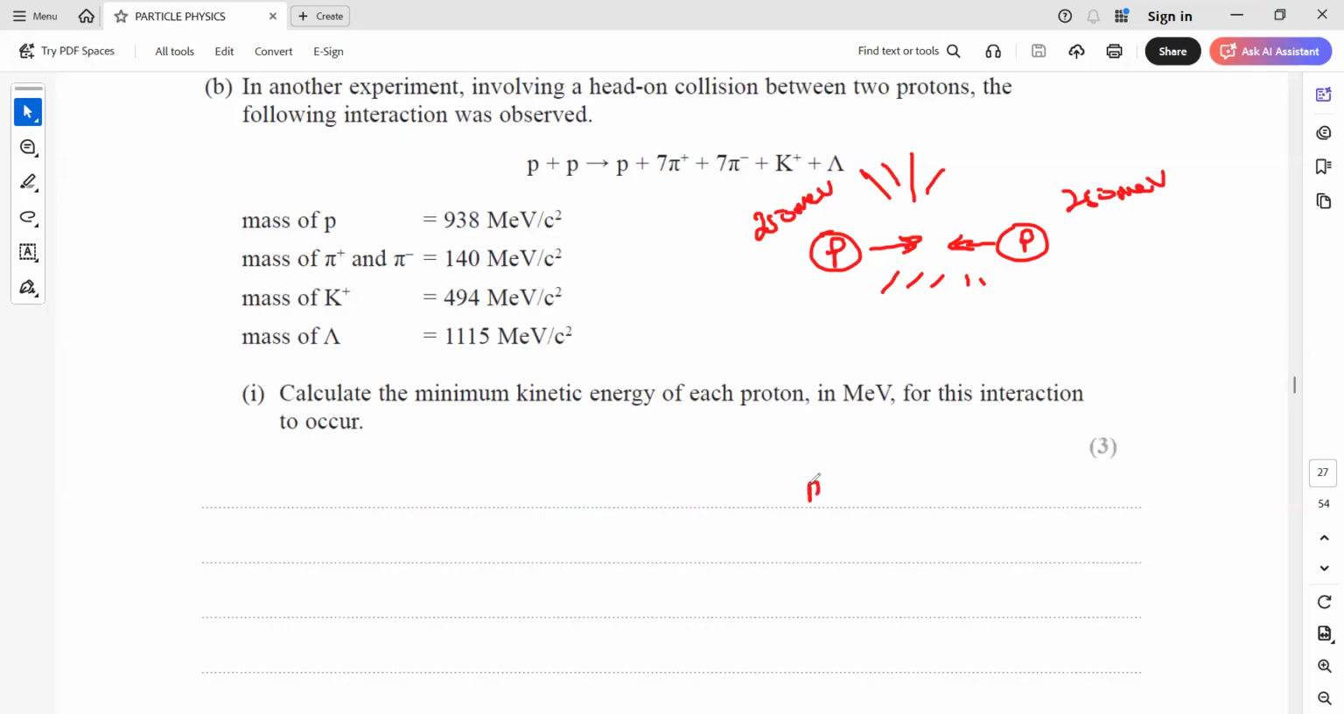But if we do the same interaction where one of the protons is stationary at rest and one of the protons is moving with twice the energy of the initial case, we don't observe this interaction as feasible, like it is not producing the same number of the particles.